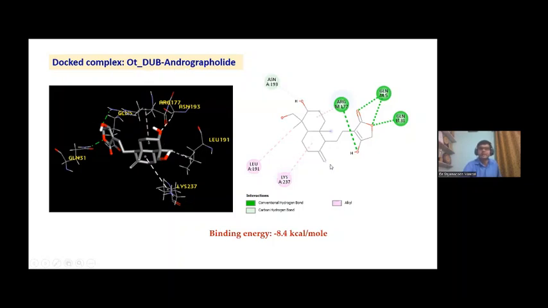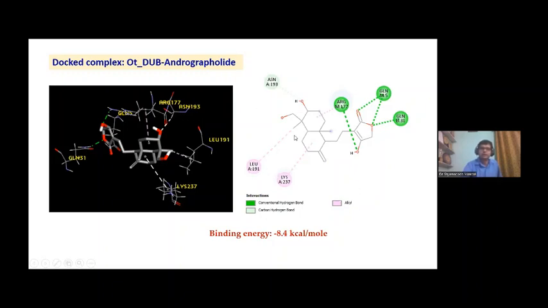This is the 3D structure and this is the 2D structure. Here we are seeing these are the amino acids. 6 amino acids interacted with the ligand. This is the 3D structure of the ligand Andrographolide, and this is the 2D structure. This is Andrographolide, and the amino acid residues are presented here. The green color represents the conventional hydrogen bond. Carbon hydrogen bonds are with asparagine, and other bonds are alkyl.